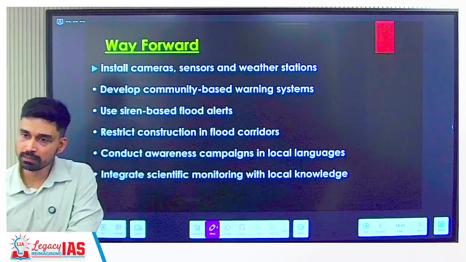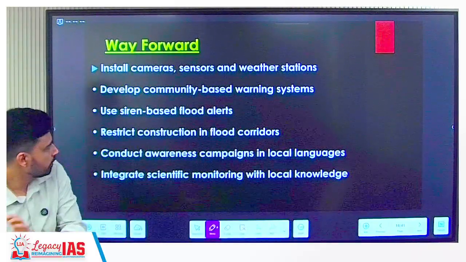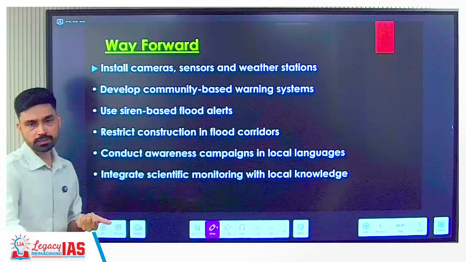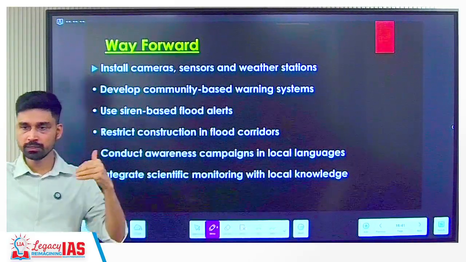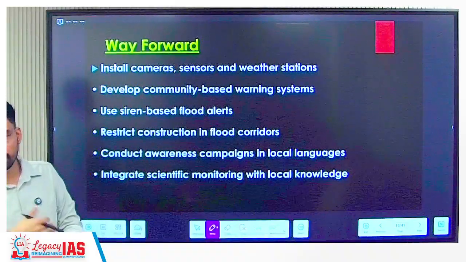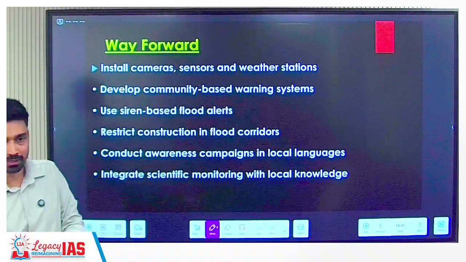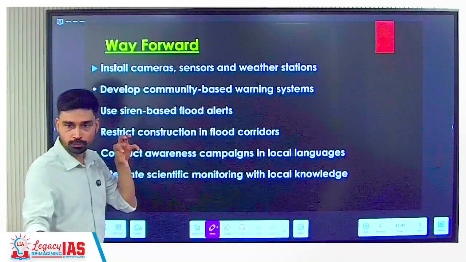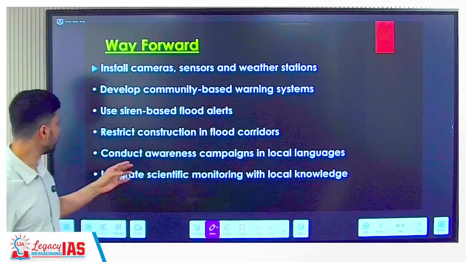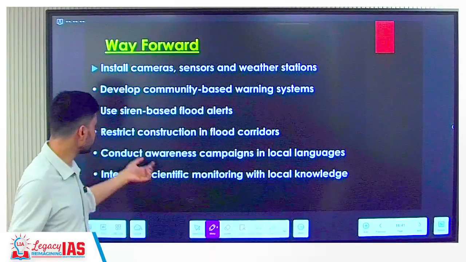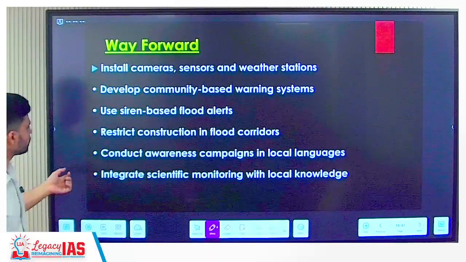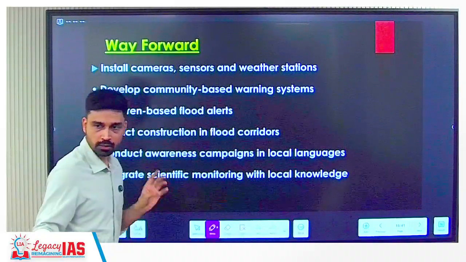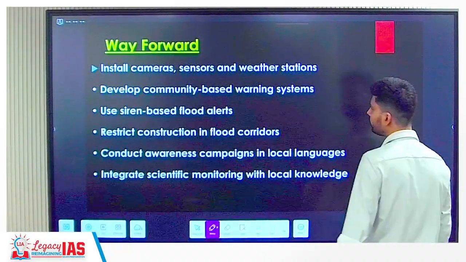That means we have to take some remedial measures, evacuate the villages, or warn the people, develop community-based warning system, siren-based flood alert. In mountain areas, it's not that all people are living in same areas. The villages are at far distance from each other. So how would you tell from one village to other village? How would you pass the message? For that, what you need? Something that can alert the citizens at the same time over a large area. A siren-based flood alert we can put. Restrict construction in flood corridors, so that damage to infrastructure can be minimized. Conduct awareness campaign in local languages and integrate scientific monitoring with local knowledge also. Right? So these are some things we can do.